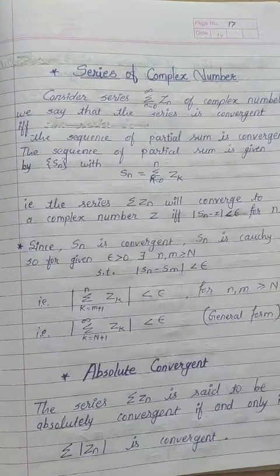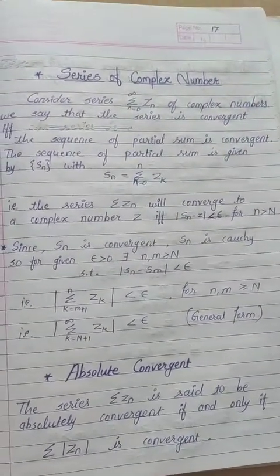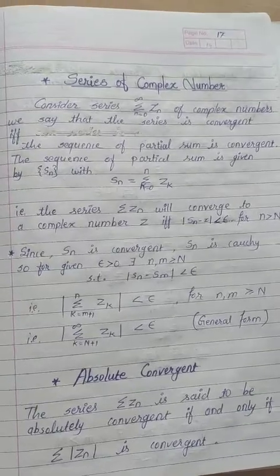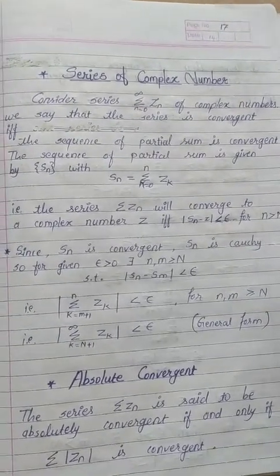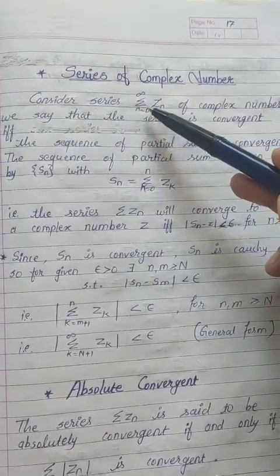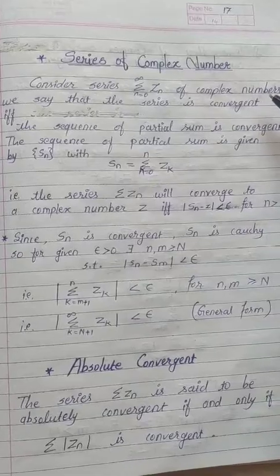In this video, we will cover the topic series of complex numbers and sequence of complex numbers. First of all, see what is a series of complex numbers. Same as we know the series of real numbers, similarly, here in place of real numbers, we will consider complex numbers. Consider the series summation n equals 0 to infinity z_n of complex numbers.